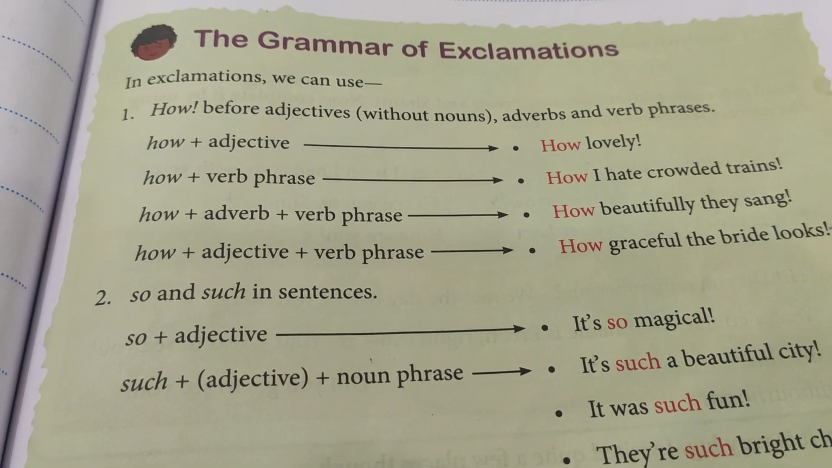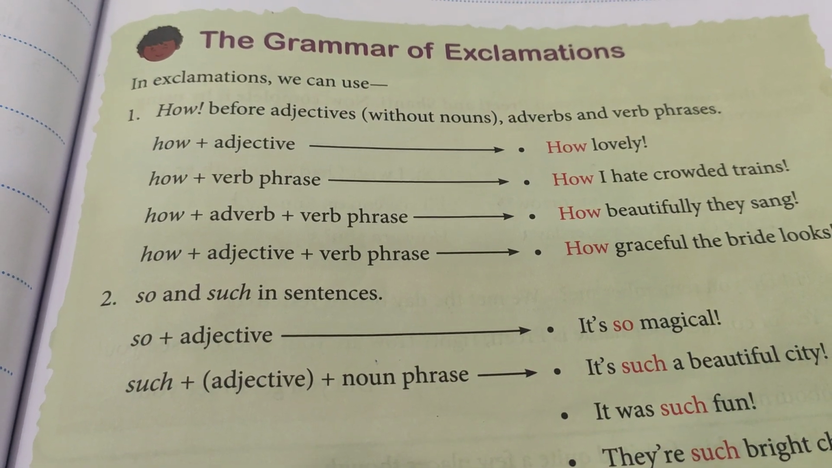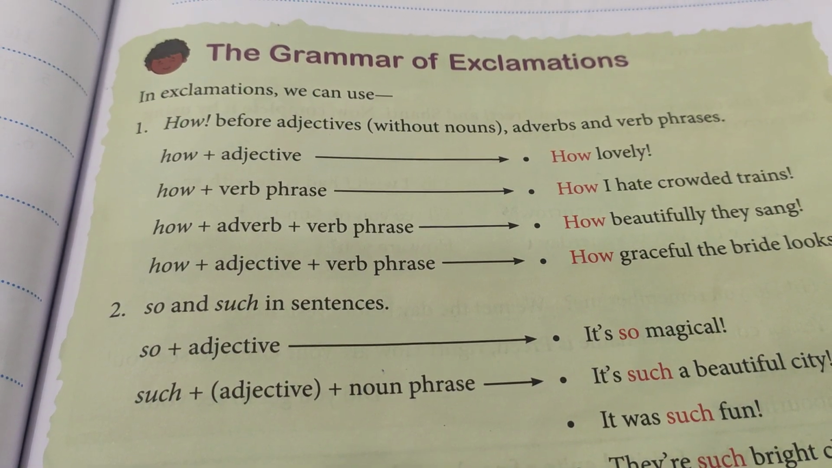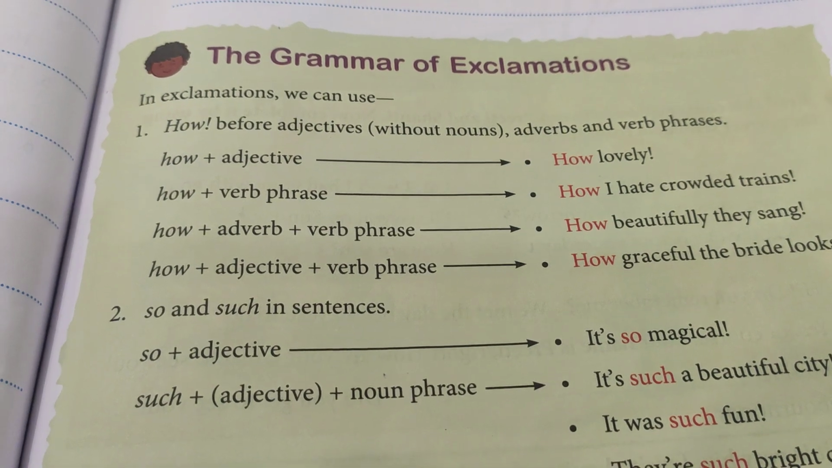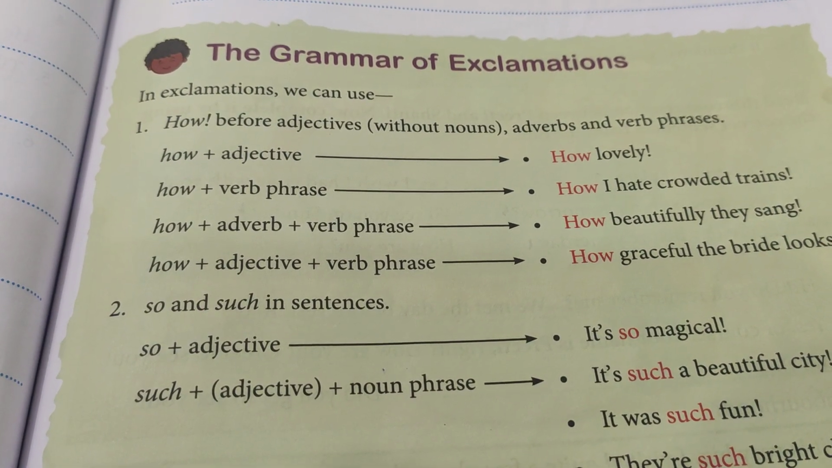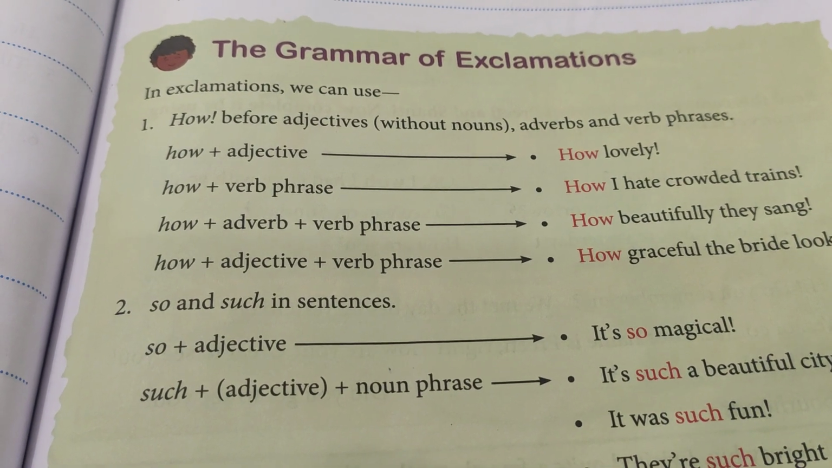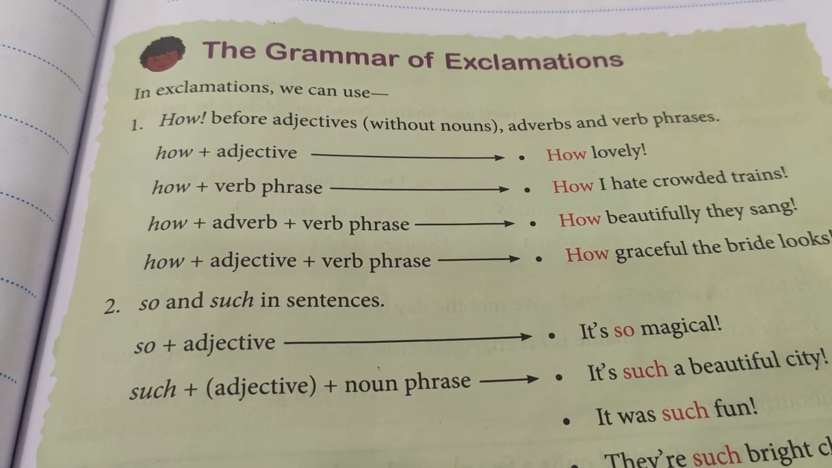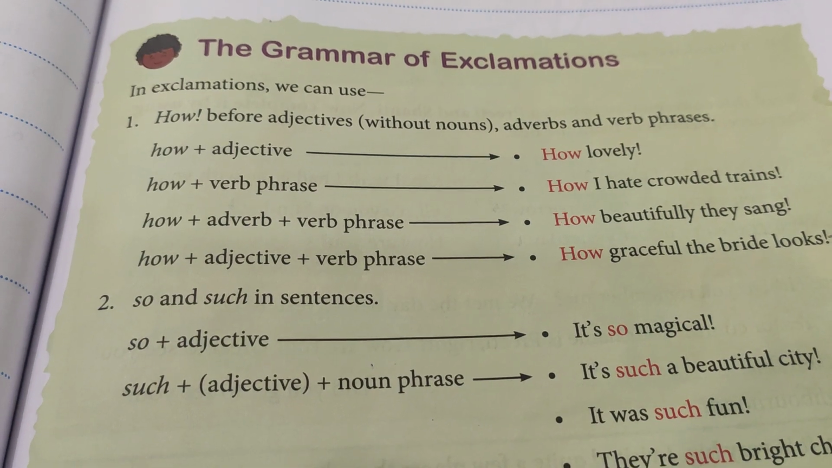So you see, once again, let's see. In an exclamatory sentence, we can use how plus adjective, adverb or verb phrase. How plus adjective, how plus verb phrase, how plus adverb plus verb phrase, how plus adjective plus verb phrase. It's clear to you, I hope.